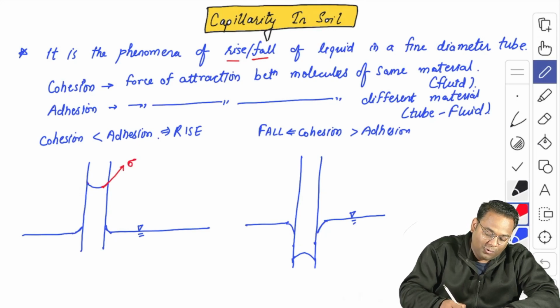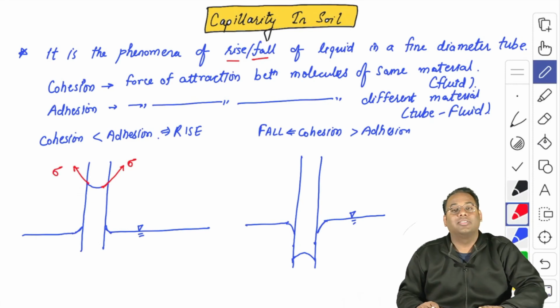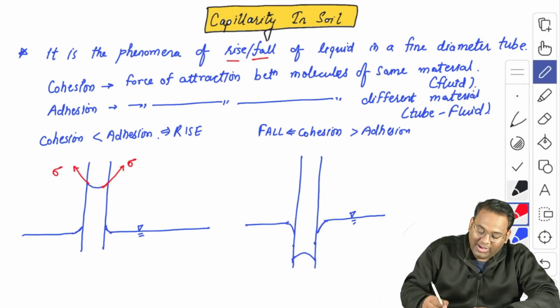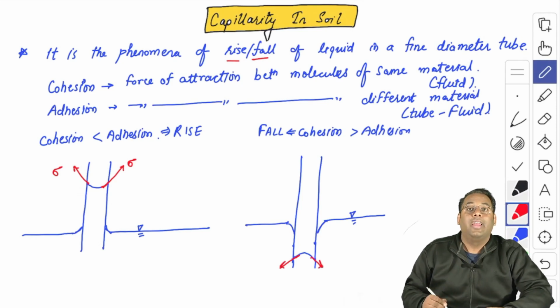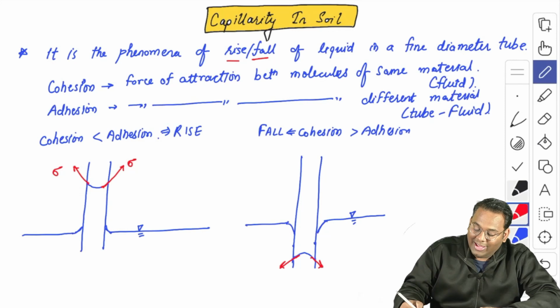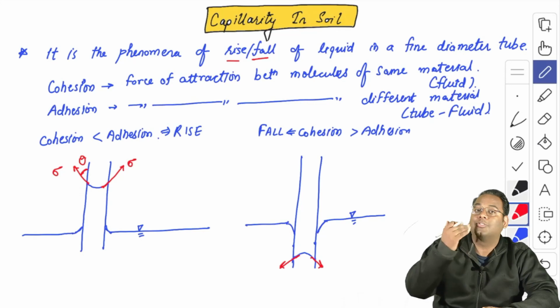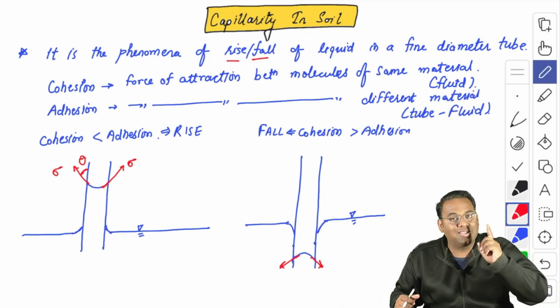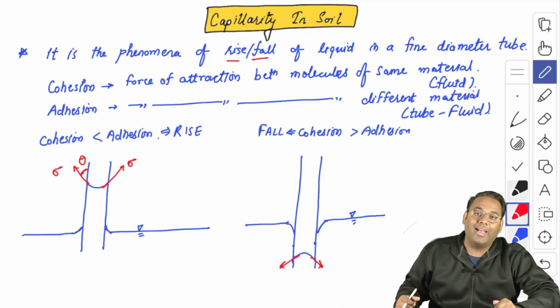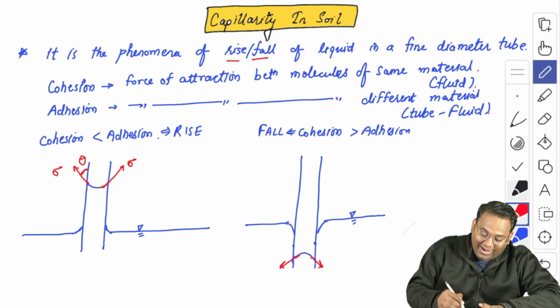So the surface tension force is acting along this direction, and not only here but also here the surface tension force is acting in this direction. And the angle between this surface tension force and the tube material is known as the contact angle.